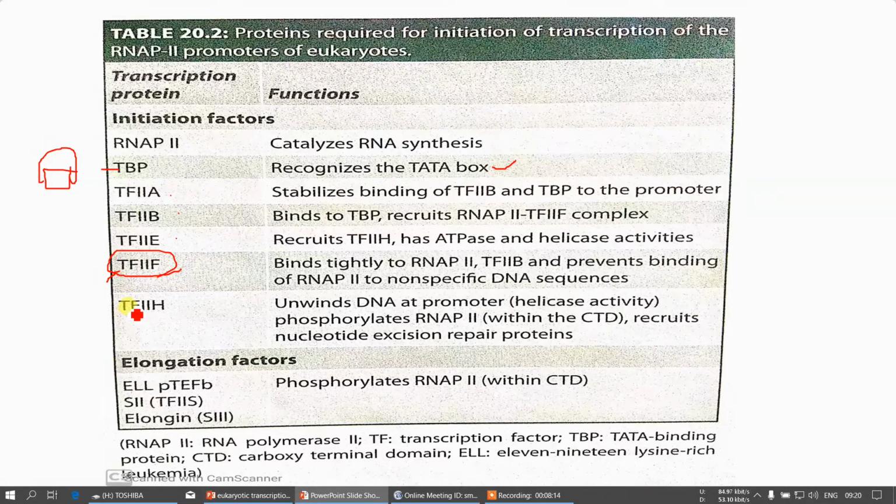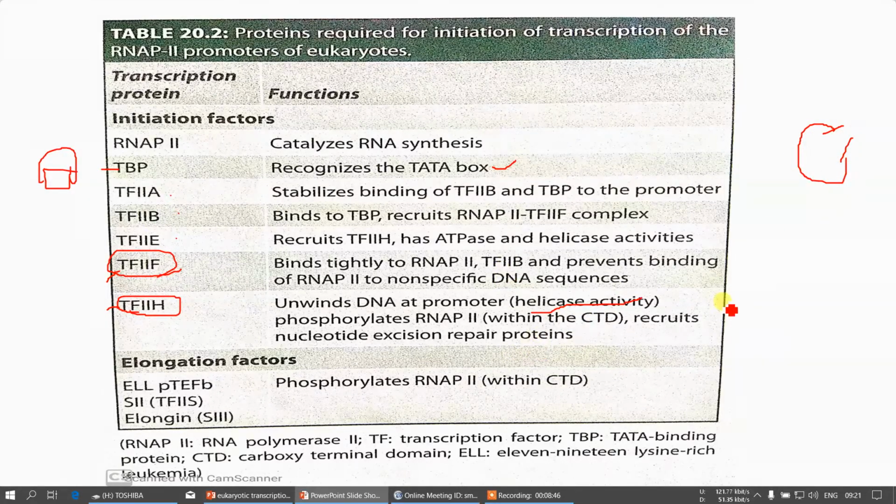And most important among these factors, that is transcription factor 2H. It has three particular actions and clinical importance also. First and foremost, once your RNA polymerase is in contact with this transcription factor 2H, it will have a helicase activity, so it will unwind your DNA and help in the formation of your transcription bubble.